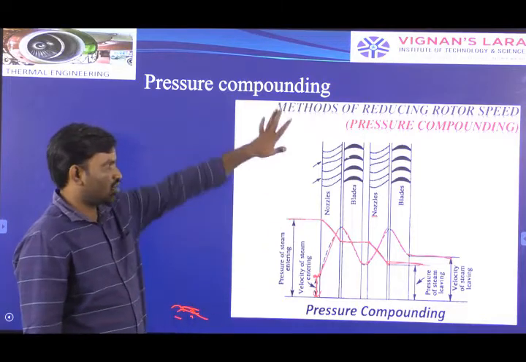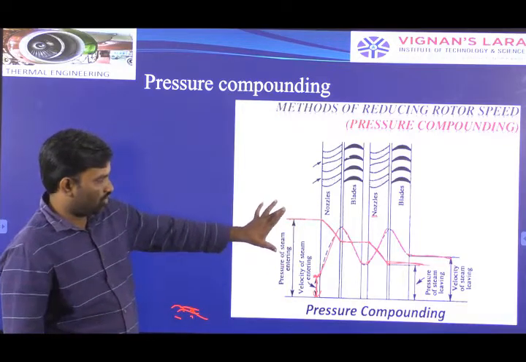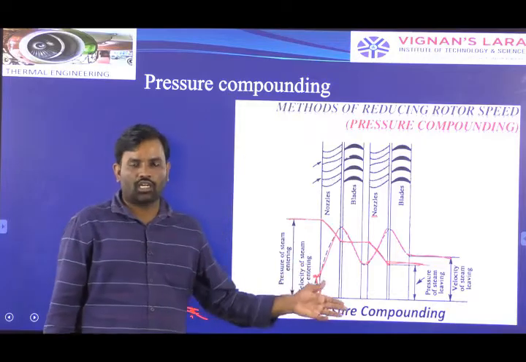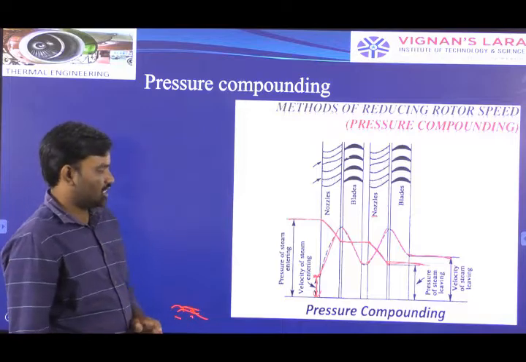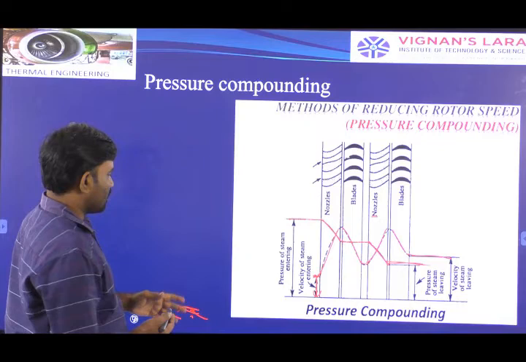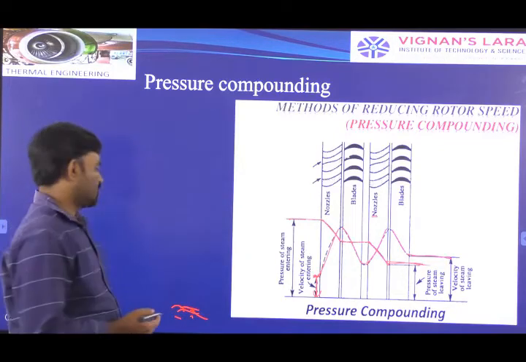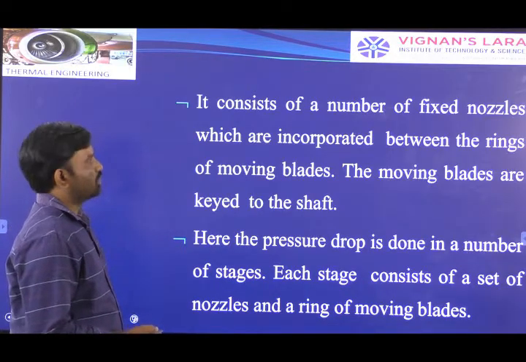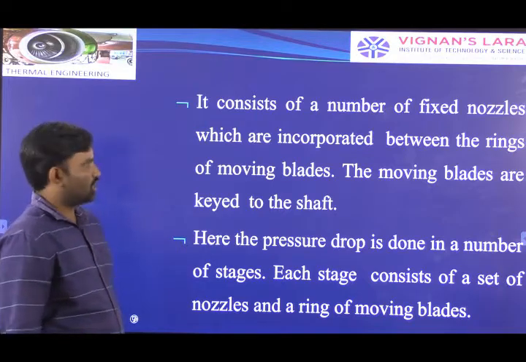In this pressure compounding method, we are dividing the available pressure at the inlet between the stages of the turbine in order to produce continuous power output. In that manner we are arranging the number of stages of a turbine. Next, see the explanation of the pressure compounding method. You can easily explain it by seeing the diagram itself.